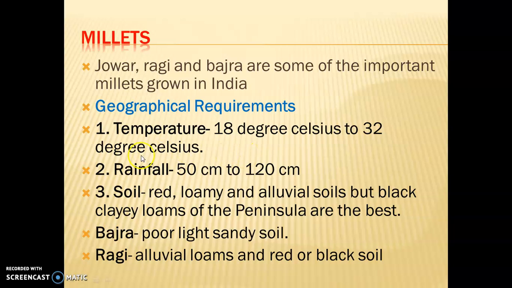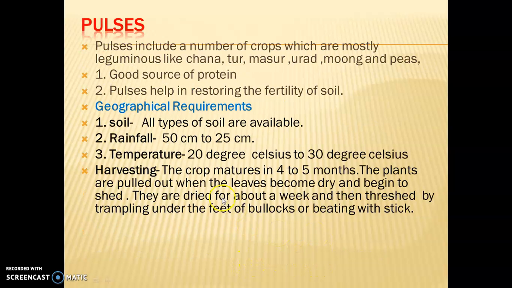18 degrees Celsius to 32 degrees Celsius is the ideal temperature. Rainfall 50 centimeter to 120 centimeter. Soil: red loamy alluvial soil, but black clay loamy soil of the peninsula is the best. For bajra, poor light sandy soil is suitable. For ragi, alluvial loam and red or black soil is suitable. Processing will be the same here. Methods of sowing like broadcasting, dibbling, drilling for millets and pulses are the same.